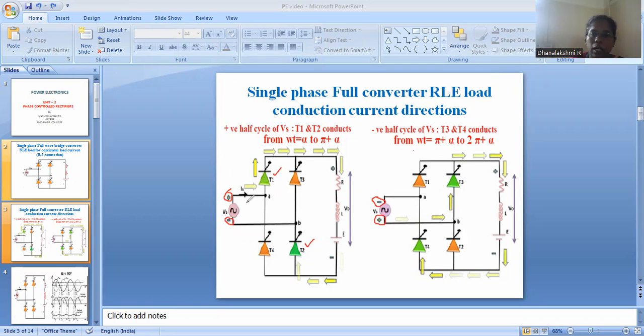So therefore you can see that the current flow will be from the source to the thyristor T1, then to the load and then back to thyristor T2. So now you can see the current is flowing in this direction, let me assume it to be the positive direction.